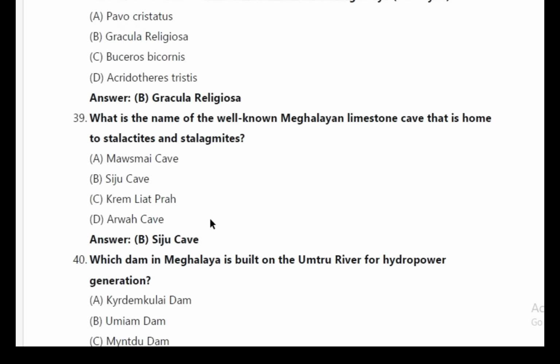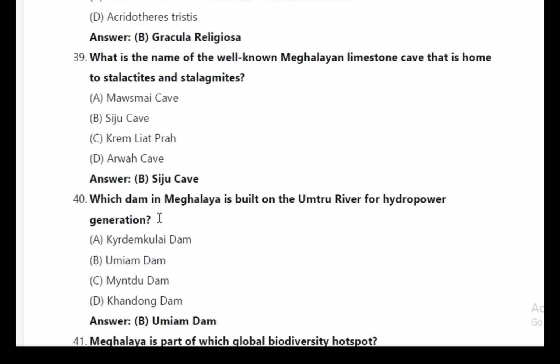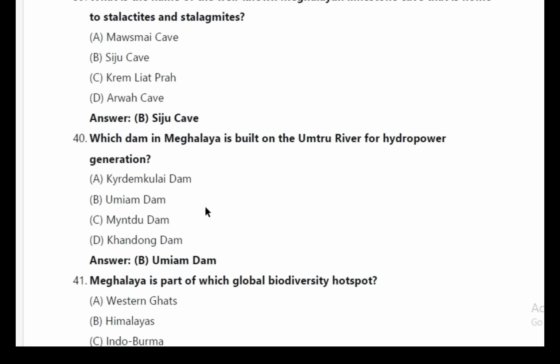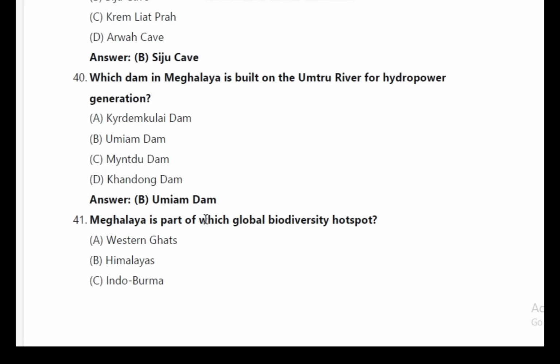39. What is the name of the well-known Meghalayan limestone cave that is home to stalactites and stalagmites? Answer B, Siju Cave. 40. Which dam in Meghalaya is built on the Umtru River for hydropower? Answer B, Umiam Dam.